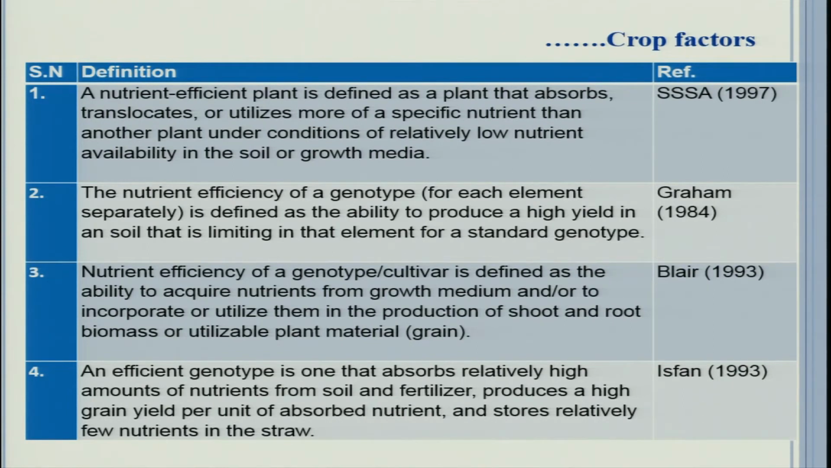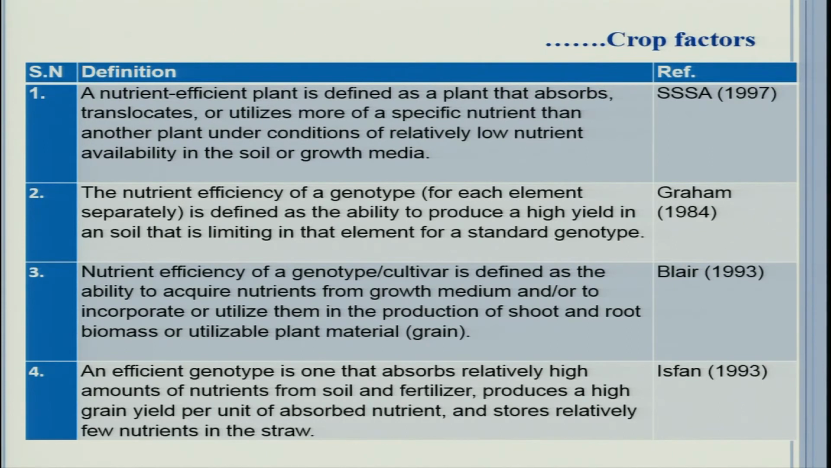A nutrient efficient plant is defined as a plant that absorbs, translocates or utilizes more of a specific nutrient than other plant under conditions of relatively low nutrient availability in the soil or the growth media. This definition is by Soil Science Society of America 1997. Another is by Graham 1984. The nutrient efficiency of a genotype for each element separately is defined as the ability to produce a high yield in a soil that is limiting in that particular element.